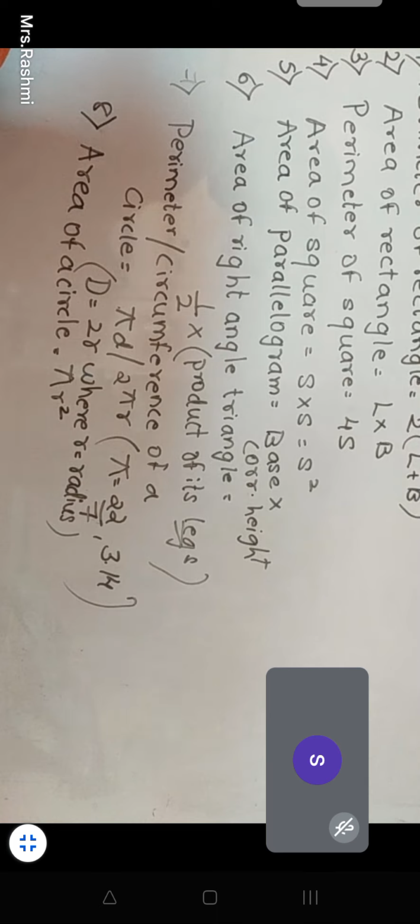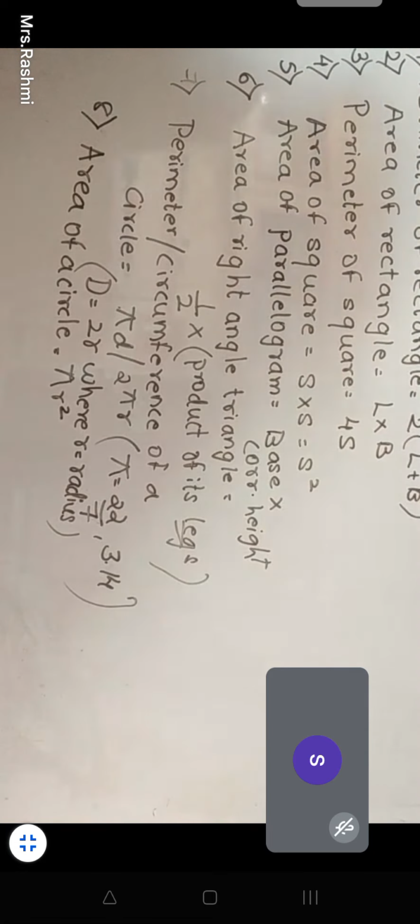Completed. One more is there. Area of a square. You have written area of a square. Do you have space to write something more in that? One more is there which you need to write. So just write it as 9 point.